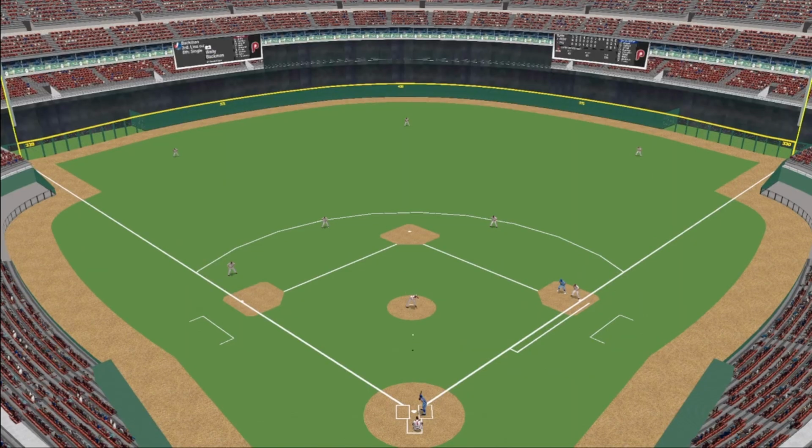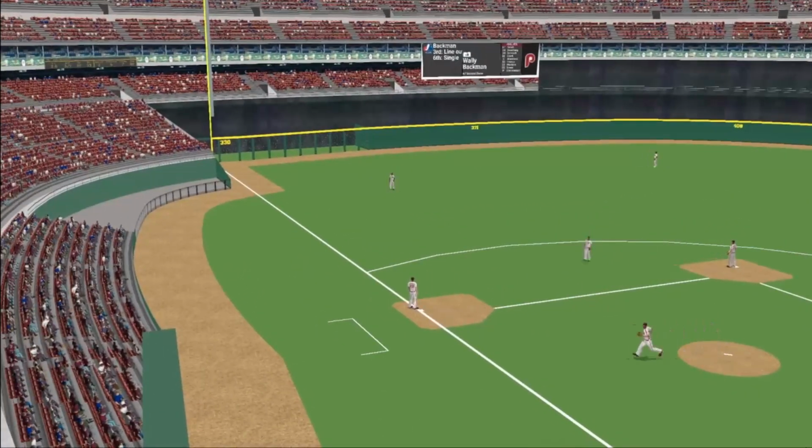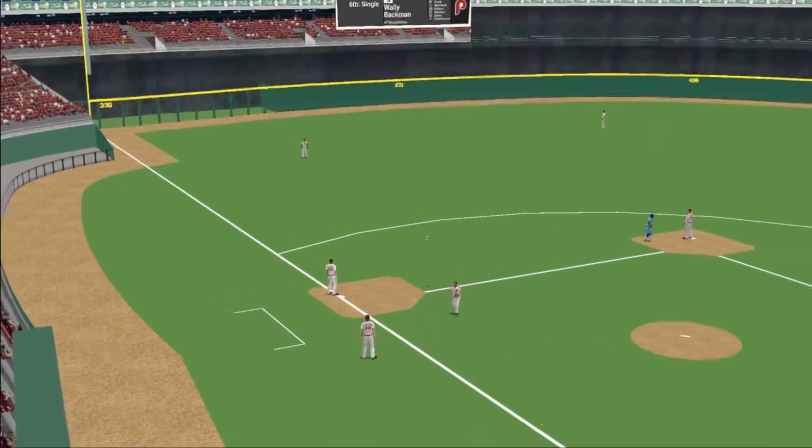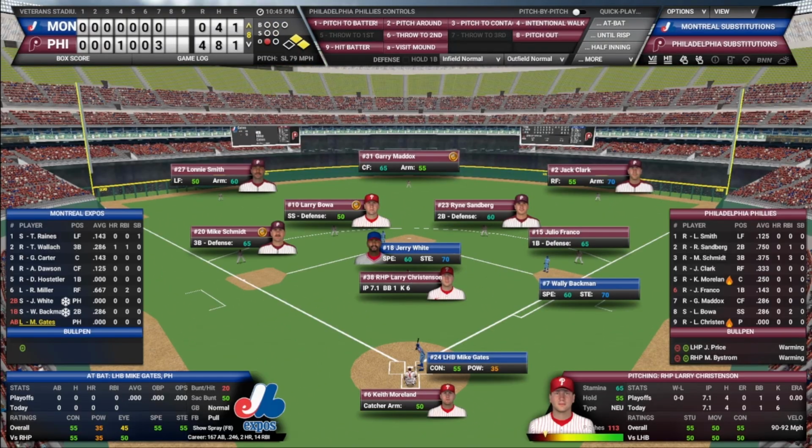Christensen now to Backman. Pitch on the way. Lifted into left field. It'll drop in front of Lonnie Smith. Two men on, one out. Top of the lineup lurking. And on second thought, we're going to make the switch. We're going to go to the lefty, Joe Price. Try to get Gates here.